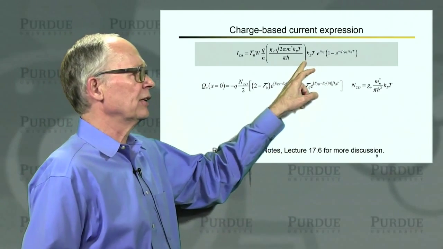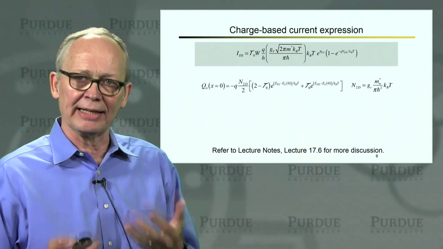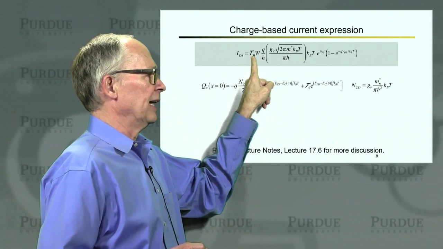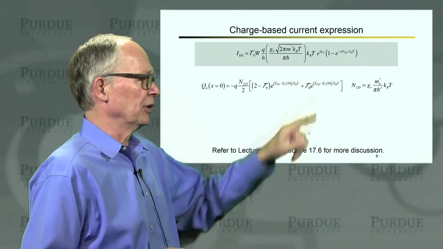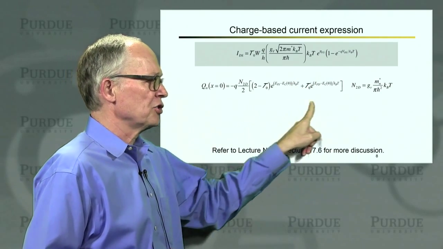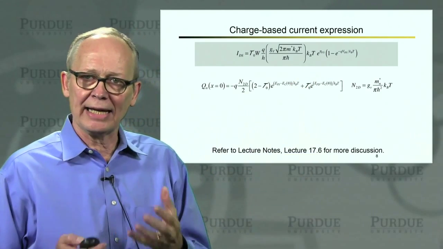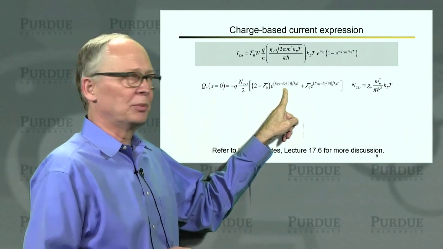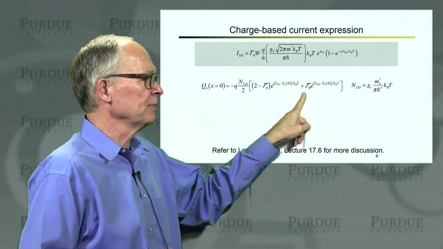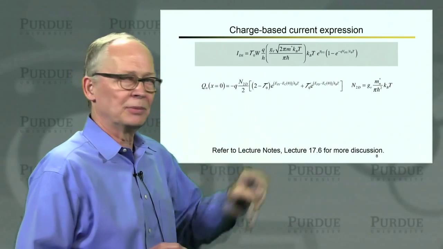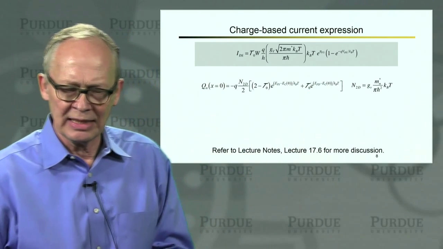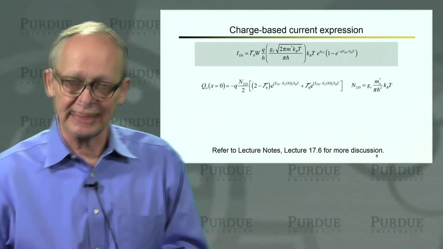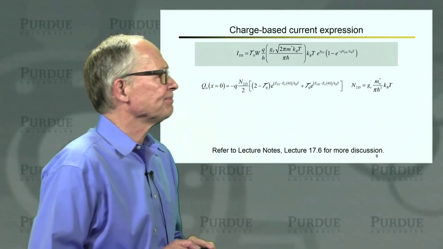So this was our drain current expression that we got simply by integrating the Landauer approach. We simply had transmission times the ballistic result. Our charge now is a little different. If we add up those 3 components, we get a 2 minus transmission times something that depends on the source Fermi level, plus transmission times something that depends on the drain Fermi level. The total charge is now a bit more complicated than it was in the ballistic case.